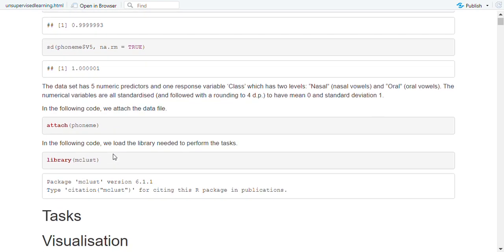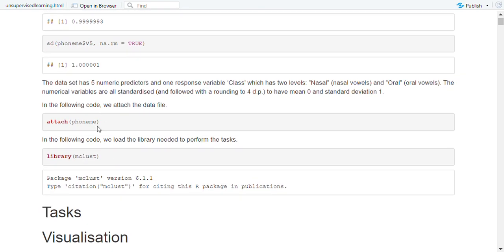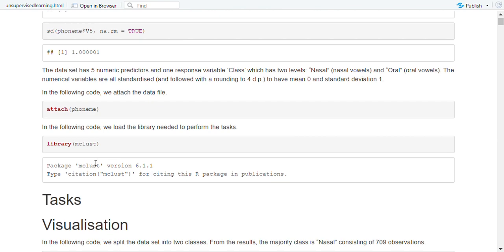In the following code, we attach the file. We attach FoundMe. After attaching, I don't have to type FoundMe$V5, I just have to type V5. In the following code, we load the library needed to perform the task. We need library mclust, for finding the density, which we will use in other tasks.